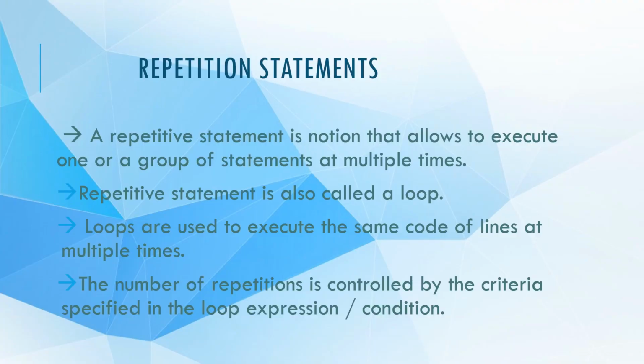Our topic is repetition statements. So now let us discuss repetition statements. A repetition statement is a notion that allows us to execute one or a group of statements multiple times. Repetition statements are also called looping statements. In repetition statements or looping statements, the same code is executed multiple times. The number of repetitions is controlled by the criterion specified in the loop execution or condition. Python supports two repetition statements, the for loop and the while loop.